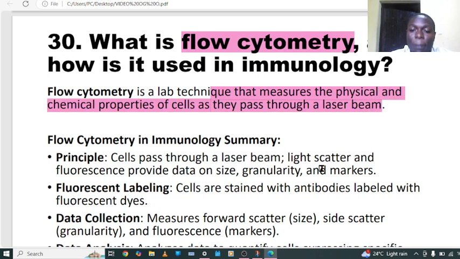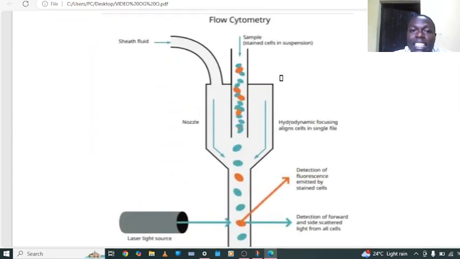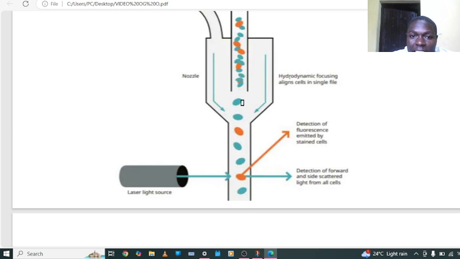a laser beam. By using this diagram, this is the machine showing how flow cytometry works. Here we put the sample. Now this sample, for example, contains cells. These cells are passing here, and when a cell reaches here, you see there is a source of light. Laser light source means the laser beam is going to pass in this direction. In this direction, there is detection of fluorescence emitted by stained cells.